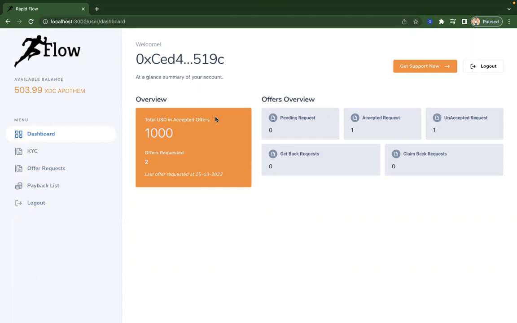There are many more features to be added here, like we'll be having a separate token for this entire platform, which will drive the dividends to the contributors, the stakers, and there are more things in the plan for the future. So with that, I think the RapidFlow Finance demo comes to an end.